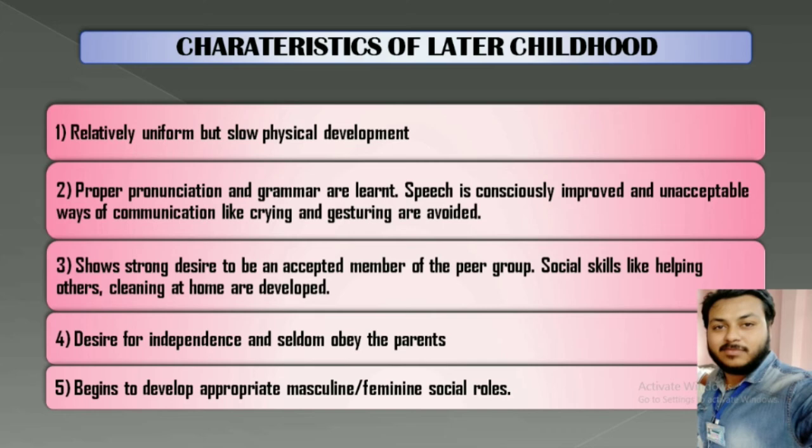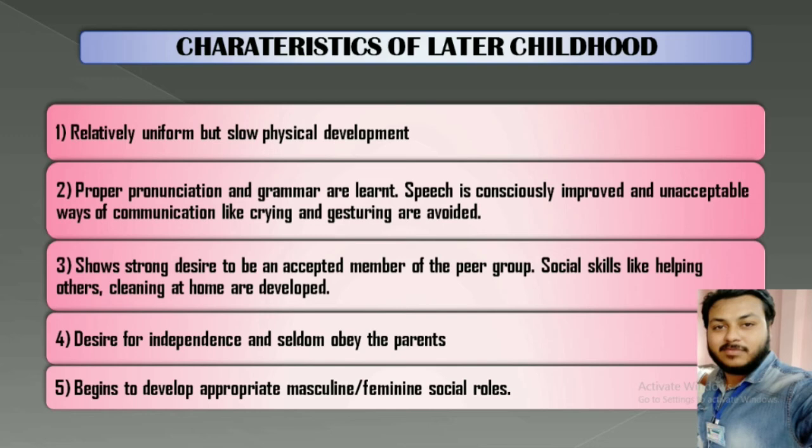Now they form peers. That is why these stages are called the gang age. They start forming peer groups, and inside the peer group they want to become a person known to all. This type of attitude comes in them. And social skills also develop. They start to help others, though small, but still they start helping others. This type of skills develop, cleaning at home or helping teachers at school.